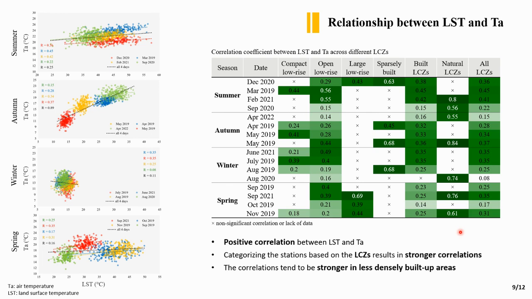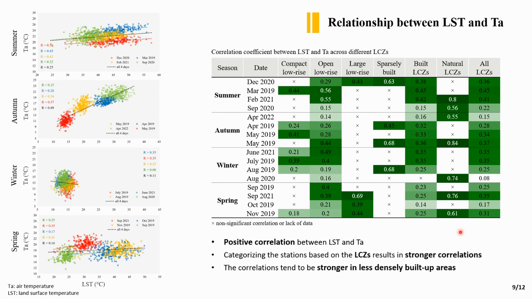It's probably because of the heat. For example, I can tell you some examples. For example, natural local climate zones show a stronger correlation compared to built local climate zones. Or among the built local climate zones, sparsely built and large low-rise mostly show a stronger correlation compared to open low-rise and compact low-rise.